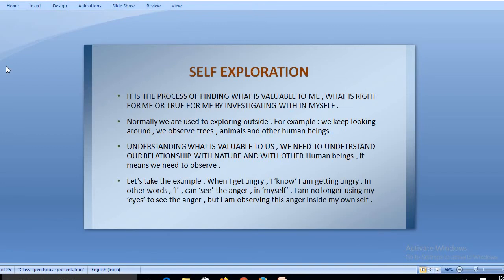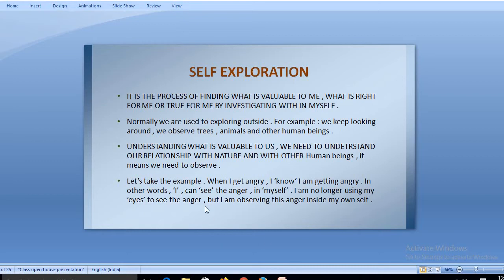The word exploration comes from explore, which stands for where you are going to investigate things. So self-exploration is also a kind of investigation of oneself, within oneself. If I talk about what self-exploration is, it is a process of finding what is valuable to me. When a person is able to understand and judge what is valuable to him, what is valuable to a human being, that is what self-exploration stands for.